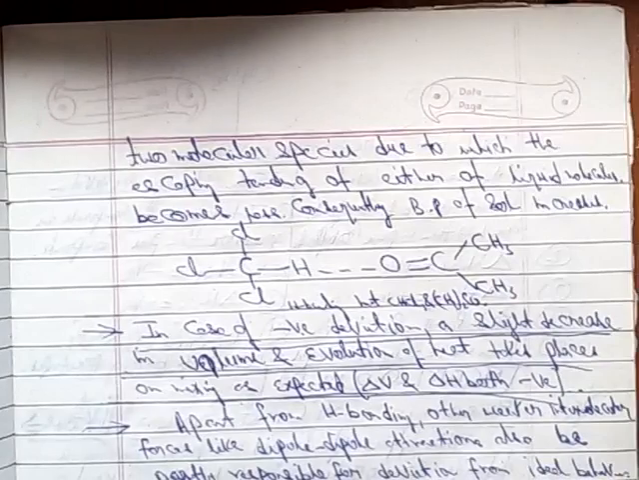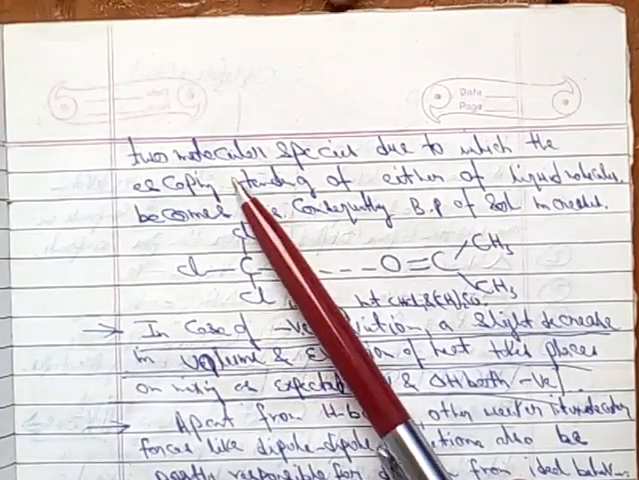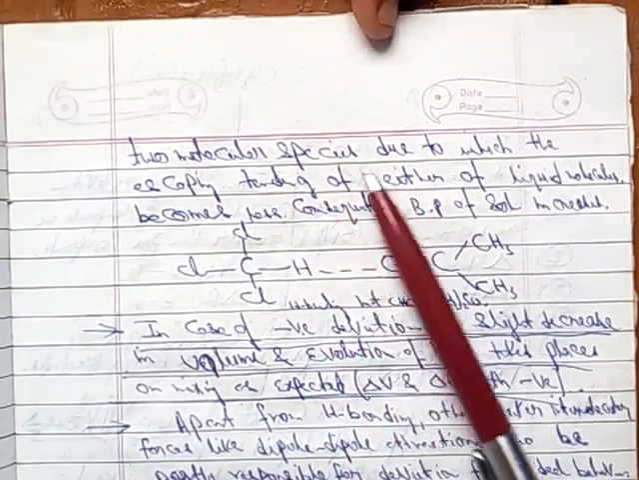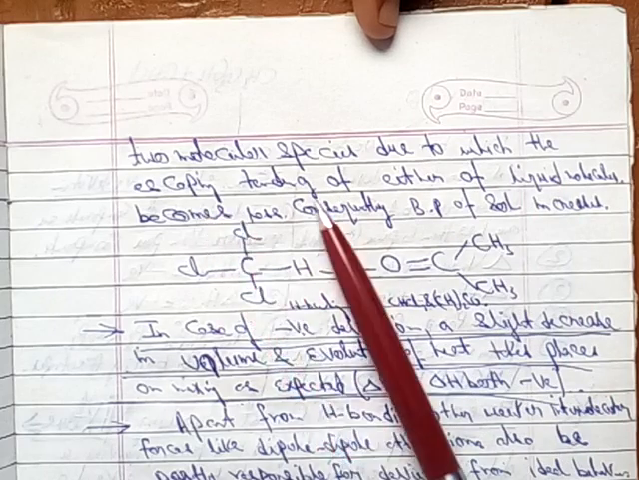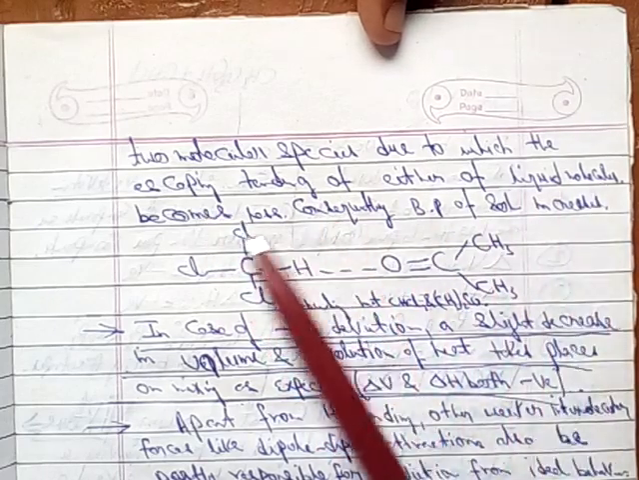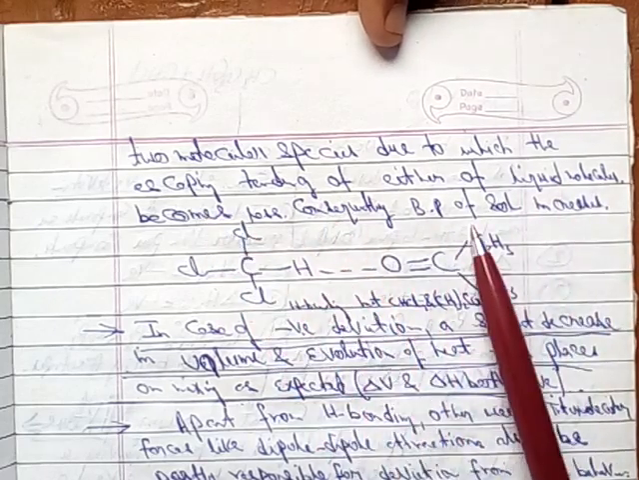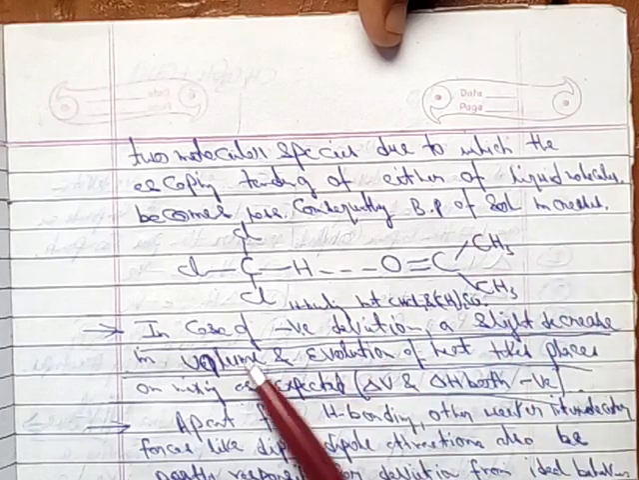Let's see. So we have two molecular species due to which escaping tendency of either of the liquid molecules becomes less, consequently boiling point of solution increases. Let's see the example.